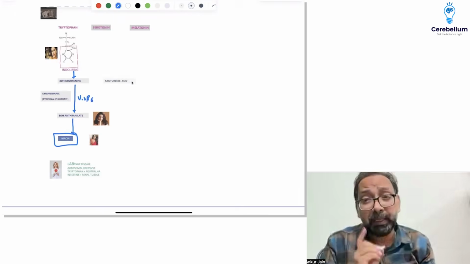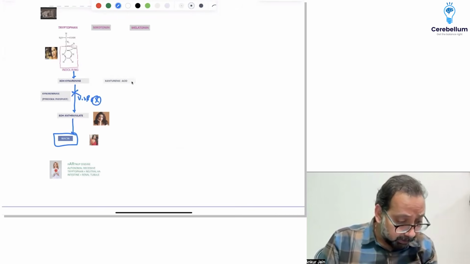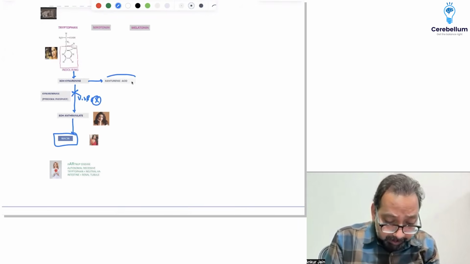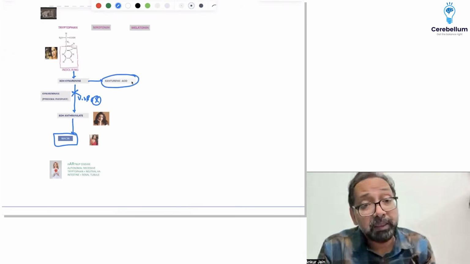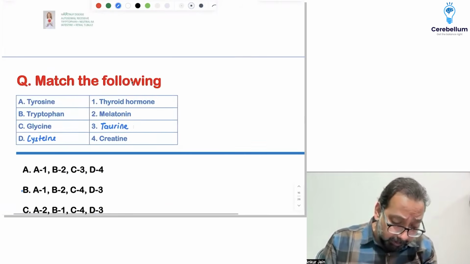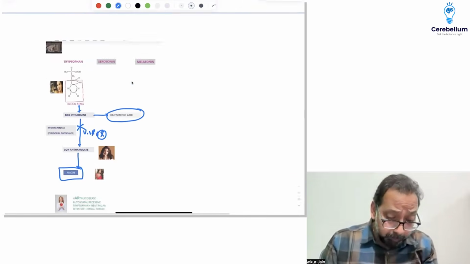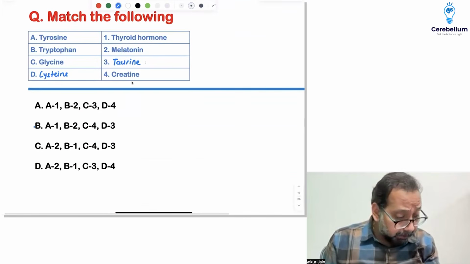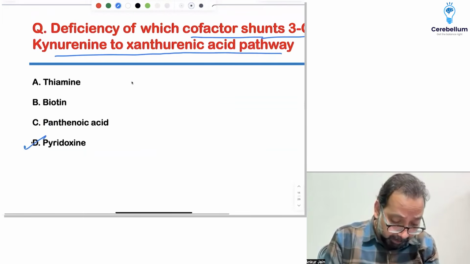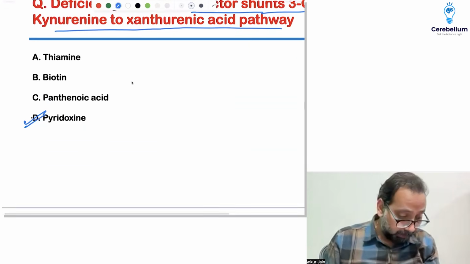If vitamin B6 is deficient, this step would not occur, so it will be diverted towards xanthurenic acid. This question has been asked previously in our exam, as I told you. Answer is pyridoxine, vitamin B6, active form pyridoxal phosphate.